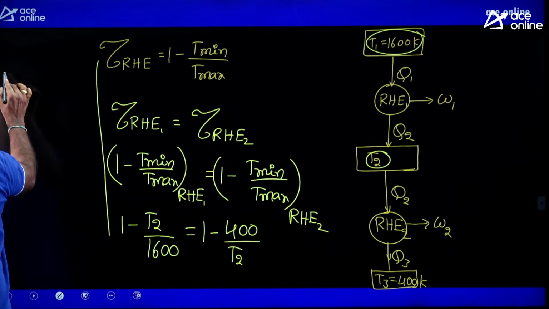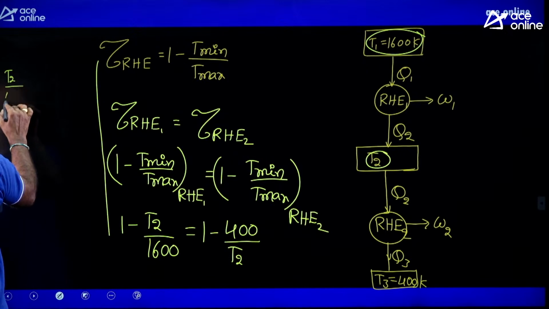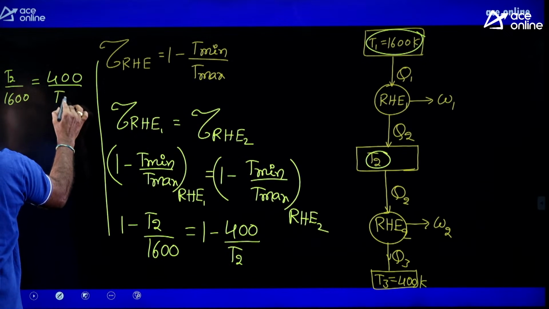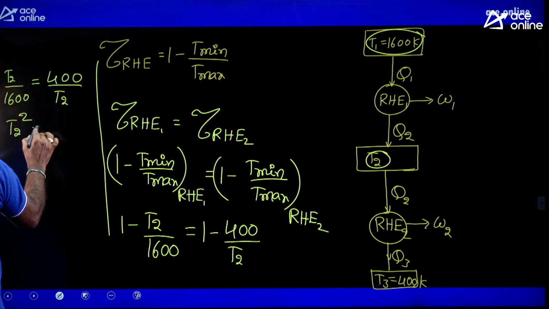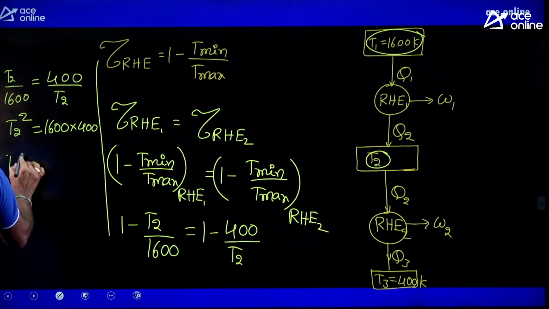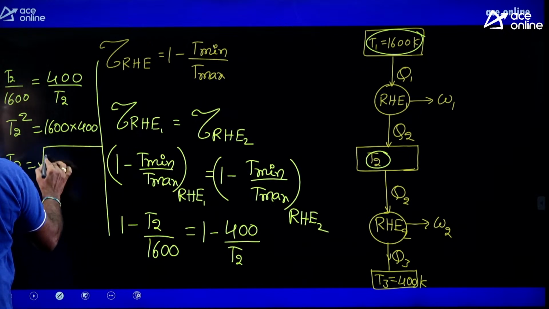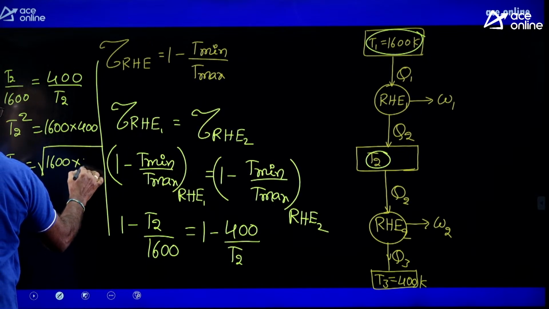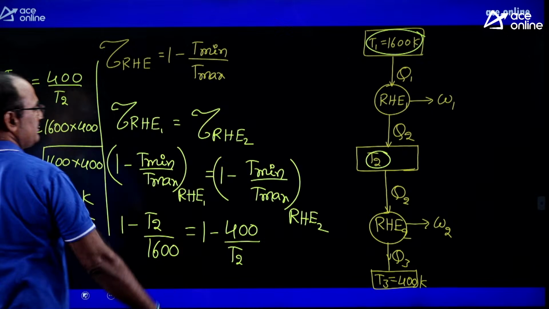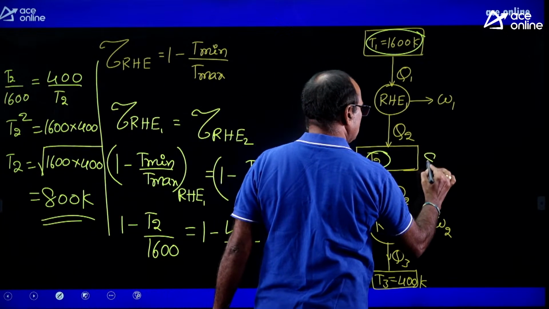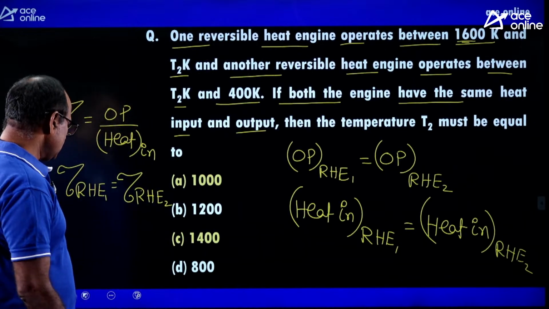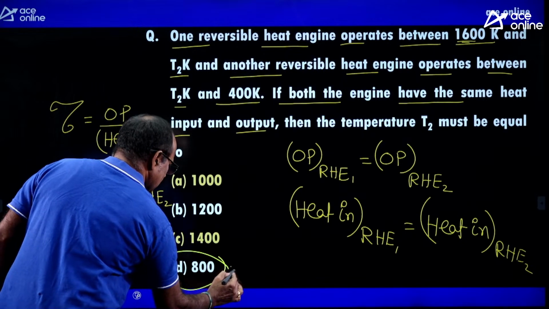So indirectly, T2 by 1600 is equal to 400 divided by T2, or T2 squared is equal to 1600 into 400. You simplify this value to get the answer. T2 equals root under 1600 into 400, which gives 800 Kelvin. That is the intermediate source temperature. This T2 equals 800 Kelvin. That is the answer. Look at the answer: option D is absolutely correct.